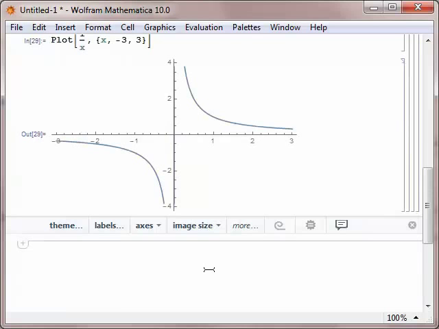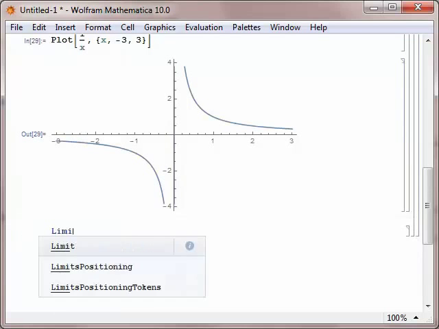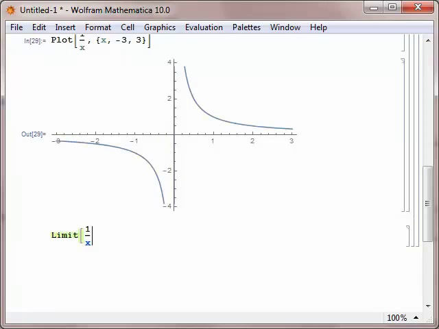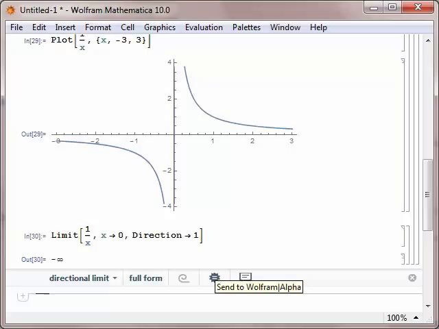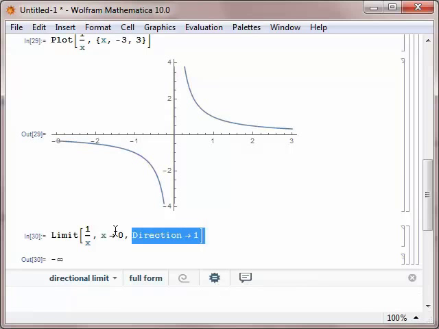Now you can specify which direction you want the limit to be in. So if we say we want the limit of 1 over x as x approaches 0 with a direction of 1, we get negative infinity. If we specify the direction of 1, that means we're approaching from the left.